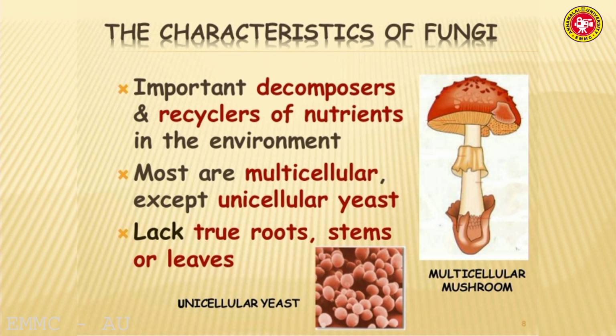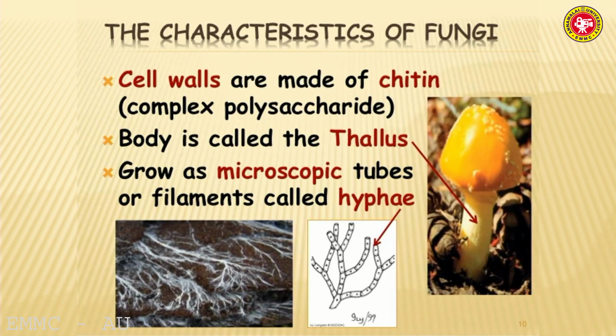Most fungi are decomposers. Decomposer means it decomposes waste organic materials and recycles the nutrients in the environment. Most decomposers are multicellular fungi, except the unicellular fungi. An example of a multicellular fungus is the mushroom; a unicellular example is yeast, Saccharomyces cerevisiae. The cell wall is made up of chitin, a complex polysaccharide. The thallus is the body of the fungus.